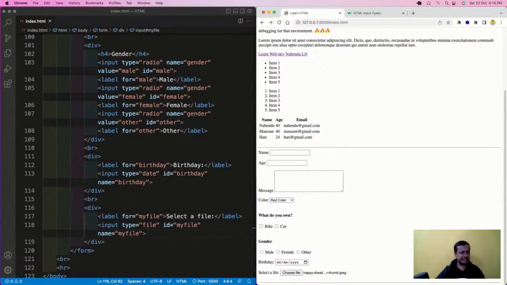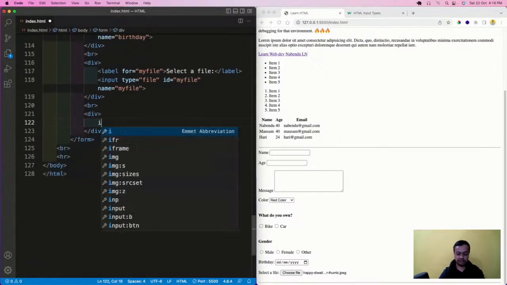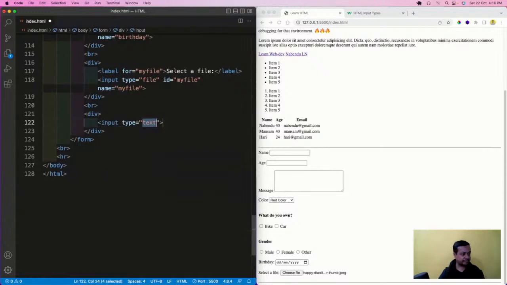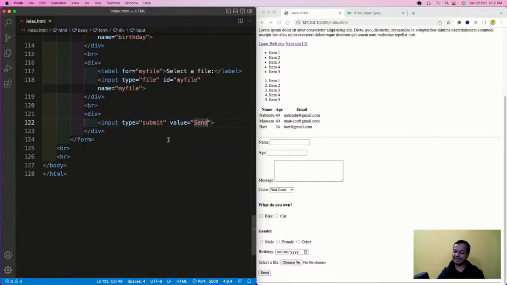Now there is the question of how I should submit it. There is another type of button, known as input type submit, or a button I can also use. So maybe I will use that. I'll do a div and input type submit, and value equal to send. Save it. Input type submit is actually a button, it will create a button of type send. Through this type of button only you can submit a form.